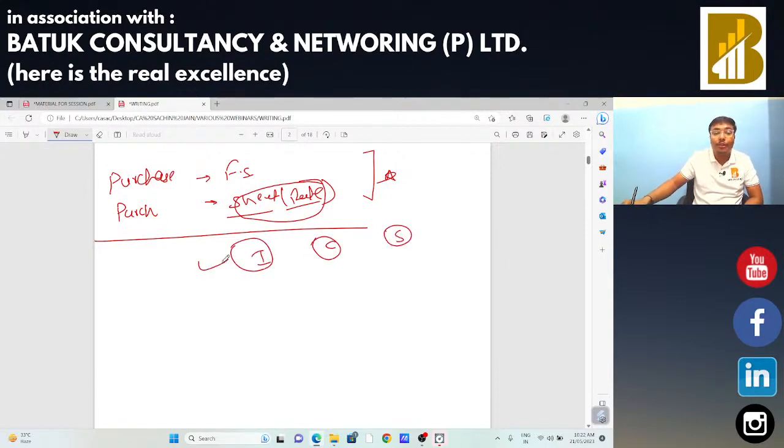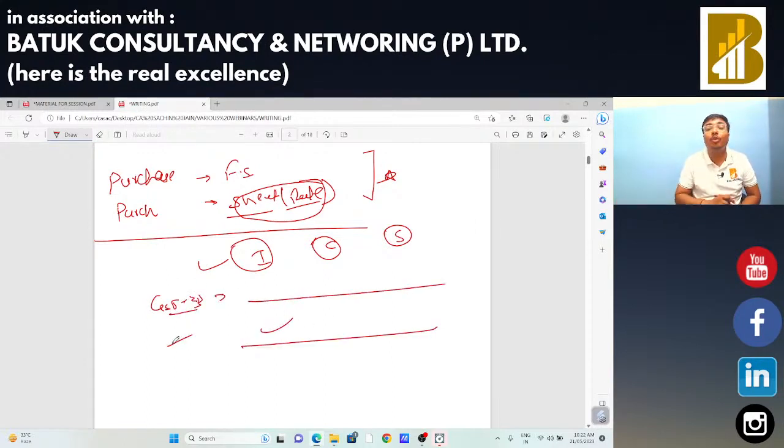We compare these CGST, SGST, IGST figures with the figures of GSTR 3B return. If there is no difference, everything is okay. And if you find a difference, this is also an audit para. You need to raise a query on that point: why is there a difference between the books input tax credit and the input tax credit you claimed in your GSTR 3B return.